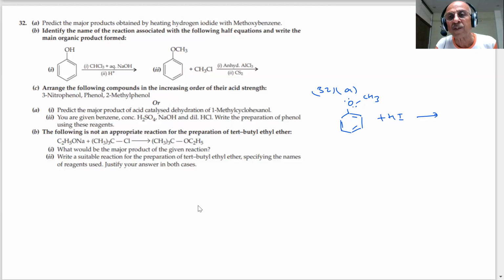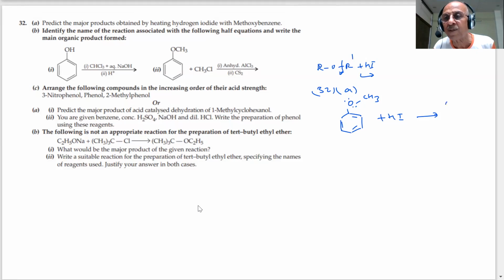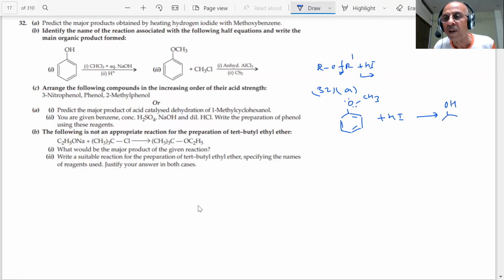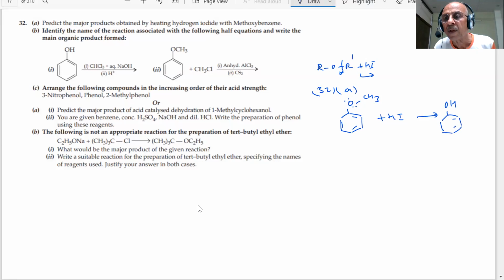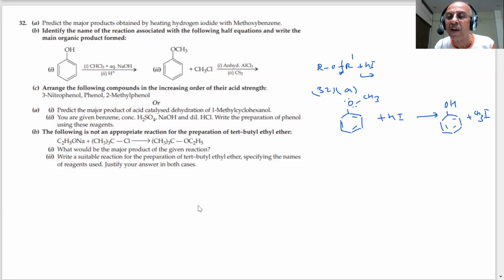You are aware of the reactions of ether with HI. What happens? These bonds are broken, student. One will be alkyl halide, another will be alcohol. In this case, you will always get phenol and methyl iodide. This is the answer for this question, student. Very important.